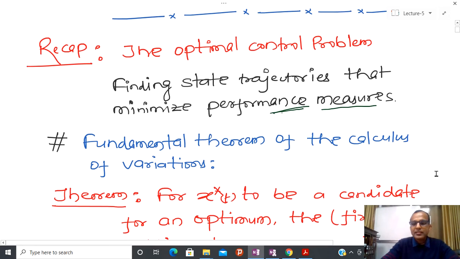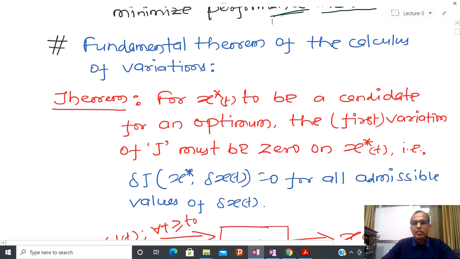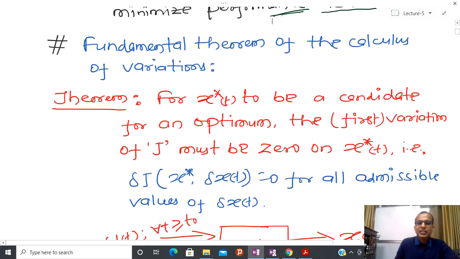So let us again recollect the main result from the last class.